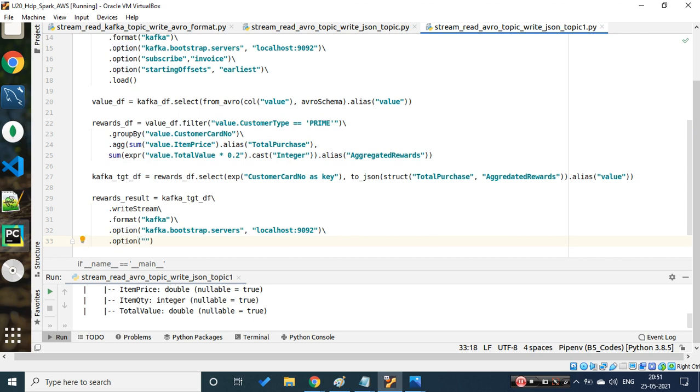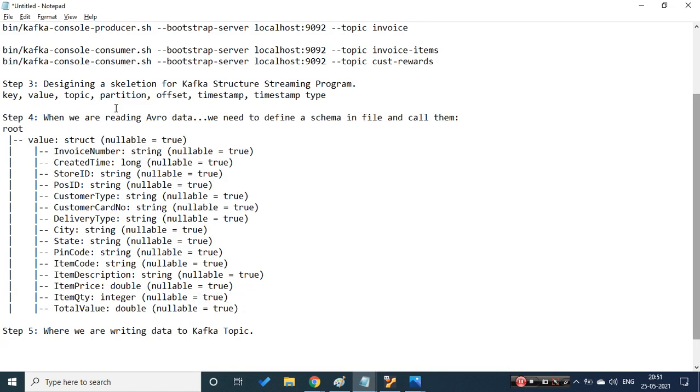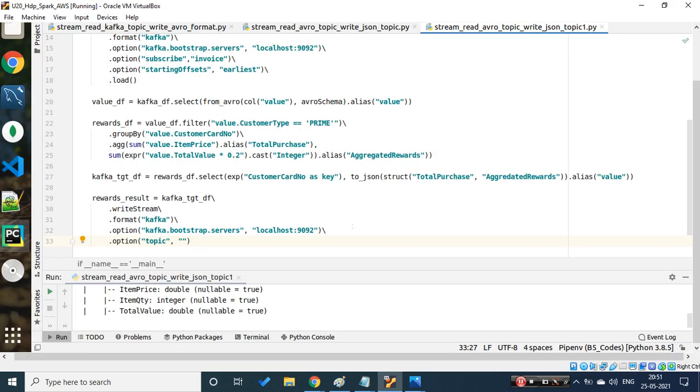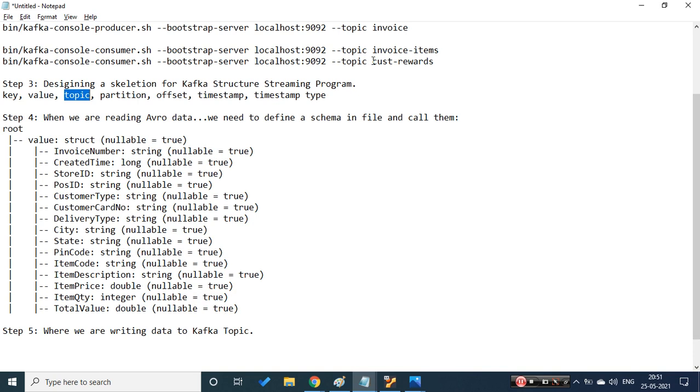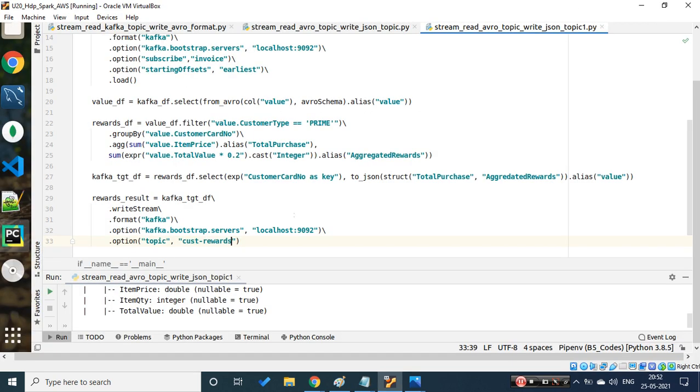We need to subscribe to a topic, but actually we don't need to subscribe, we need to write to it. So that's why I'm using the key topic. If you remember, here we are trying to refer to that. That is the topic, and the topic name which we have created is customer rewards. Let's pick that and paste it over here.